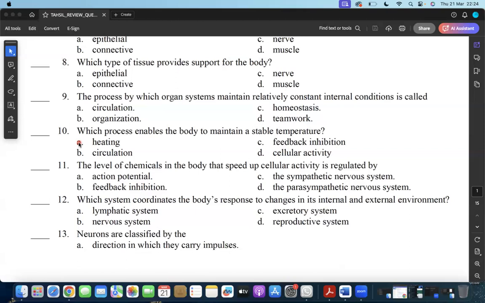But once you have more people coming into the room and people start talking, people start respiring, and they generate thermal energy and the room gets hotter, the AC starts working again, just to maintain the temperature at 30. When it gets to 30, it stops working again. So this is the same thing that happens in the body. So this is called feedback inhibition.